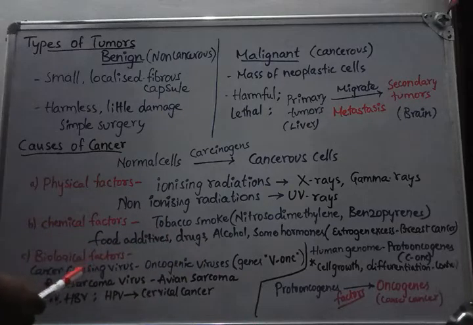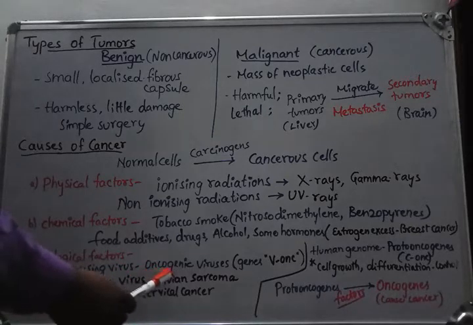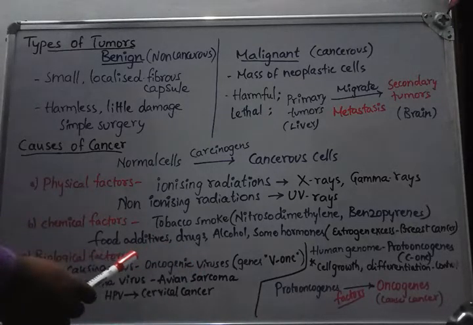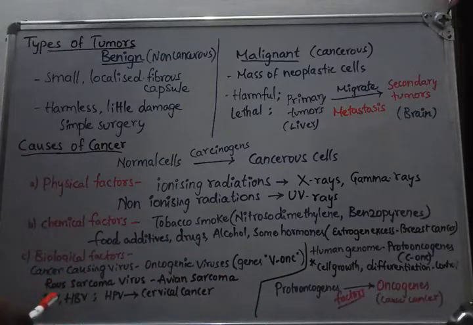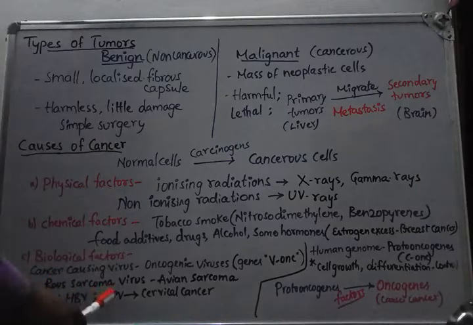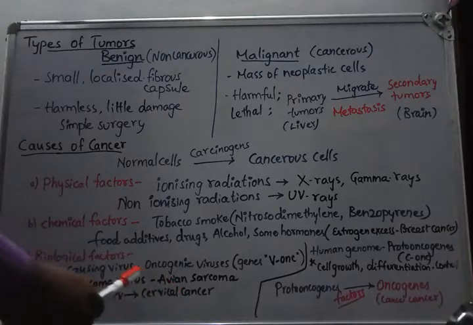The oncogenic viruses are of different types, like the Rous sarcoma virus which causes avian sarcoma, which is a type of cancer actually. Hepatitis B virus and HIV cause cancer in some patients. Human papilloma virus causes cervical cancer.